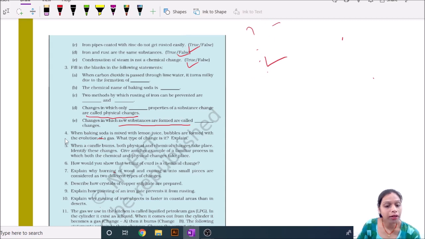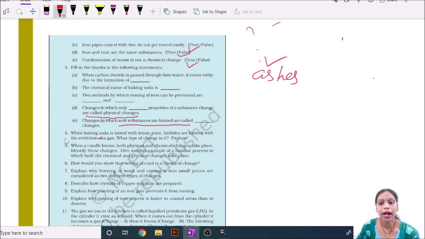Our next question: explain why burning of wood and cutting of wood into small pieces are considered two different types of change. Because burning of wood converts it into ashes.